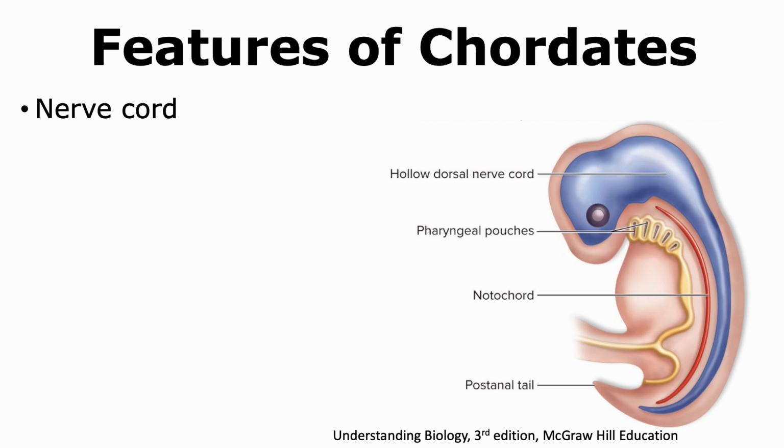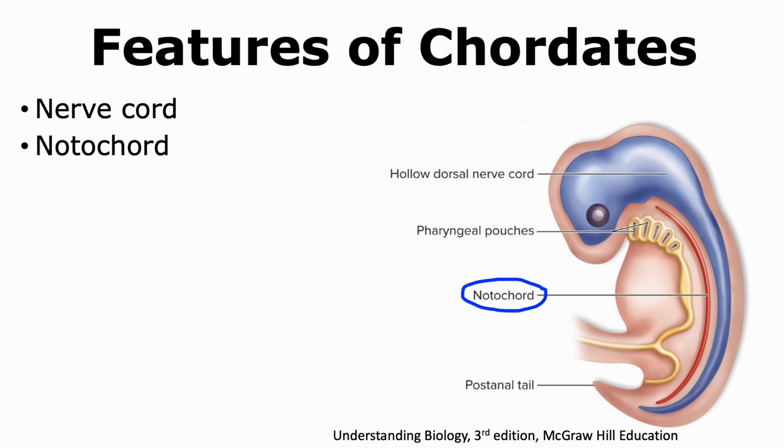All chordates show four features at least at some stage of their life. These include the presence of a hollow nerve cord that is formed early during development, as well as a notochord, which is a thin rod of tissue that is formed before the nerve cord forms.